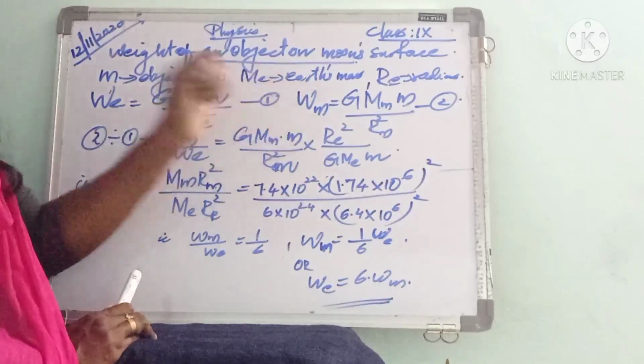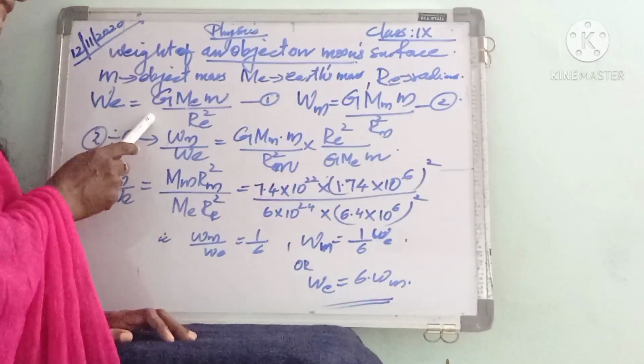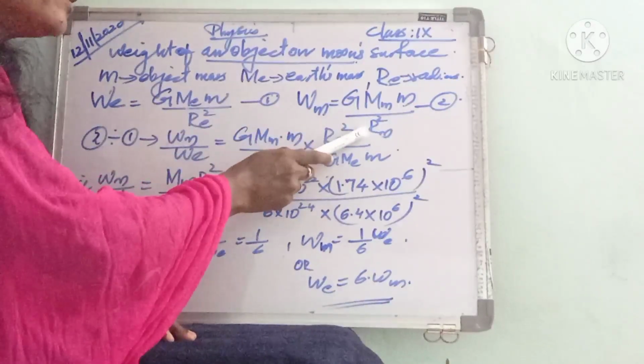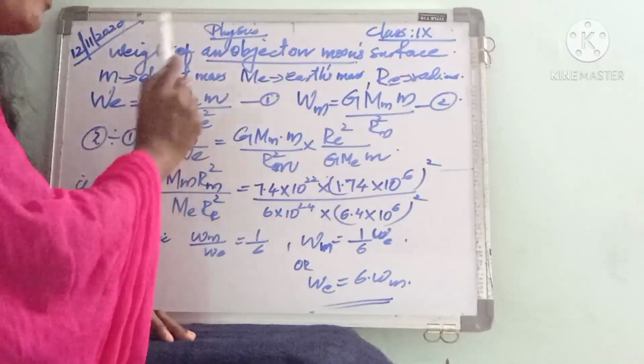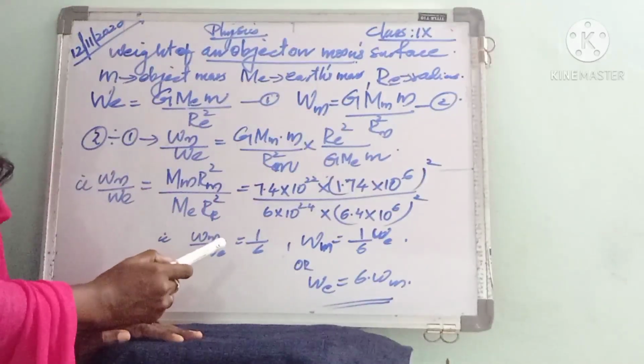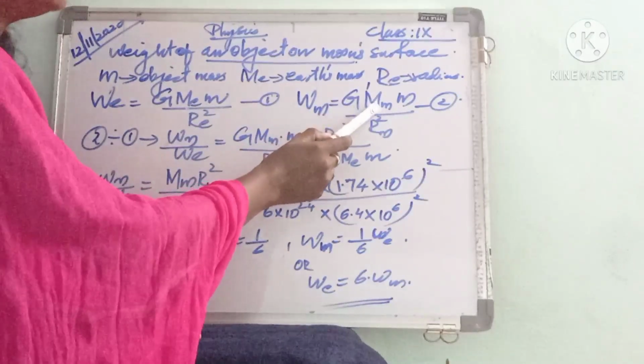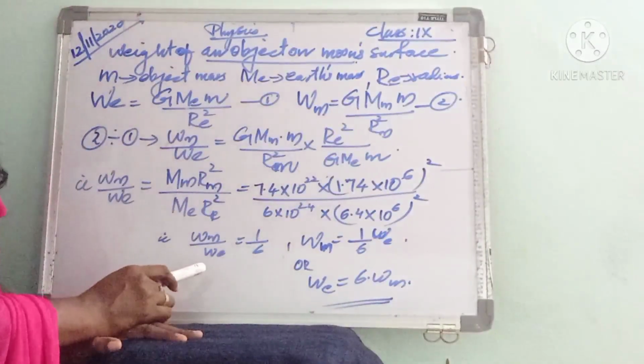So we got two relations: the weight of the object on earth and the weight of the object on moon. We are assuming that the same object is placed on moon. So Wm is equal to G Mm m divided by Rm square.